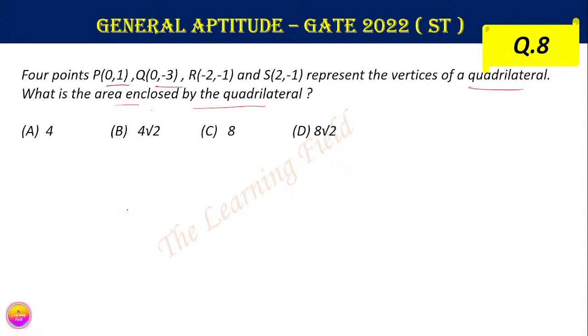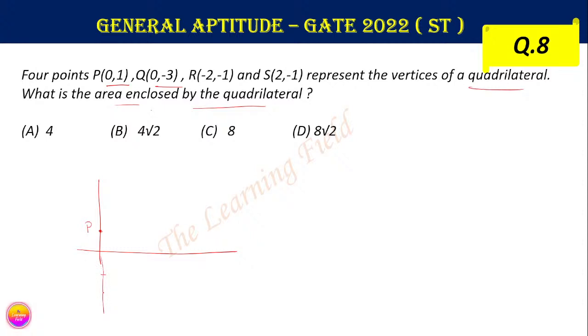So we can first draw the graph and put the points on the axes. Suppose this is the 0, 1 position, therefore this is P. Now 0, minus 3: suppose this is the point 0, minus 3.